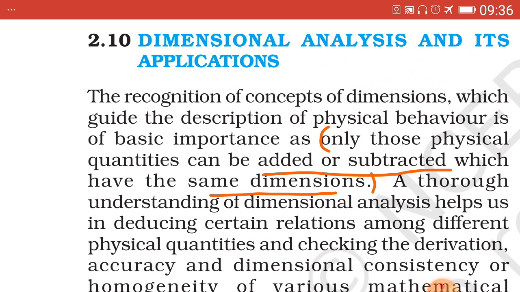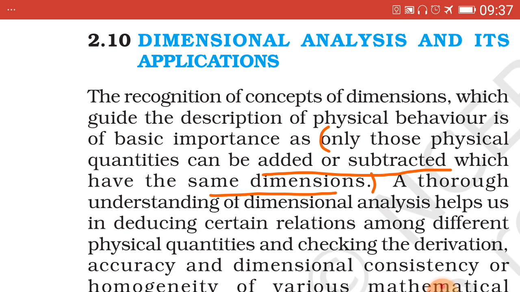We refer to the description over here. Only those physical quantities which have the same dimensions can be added or subtracted. Means you can add or subtract only those quantities which have the same dimensions, that is the same units.